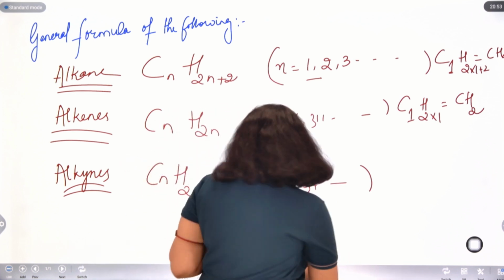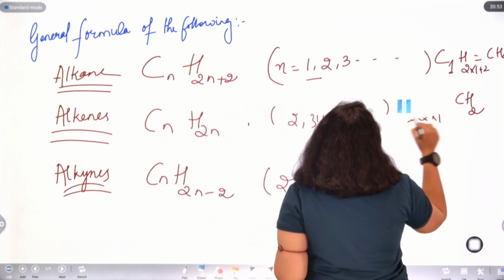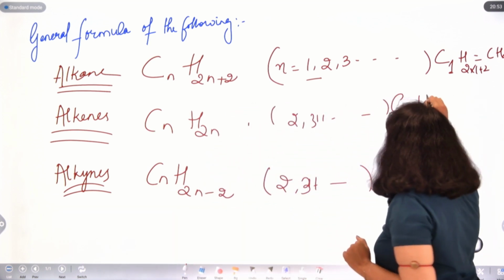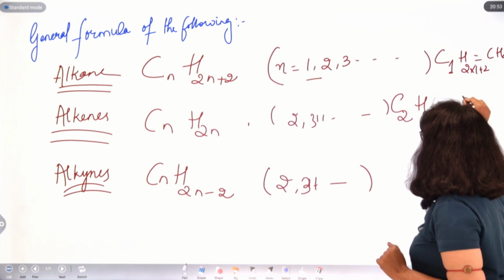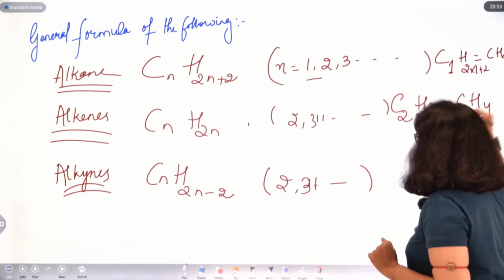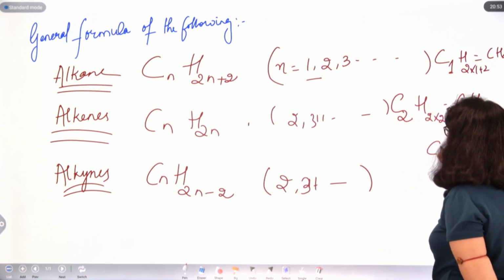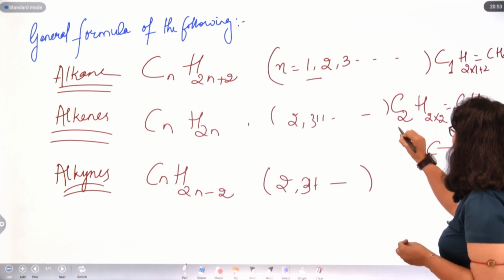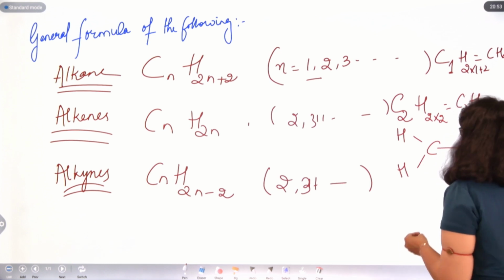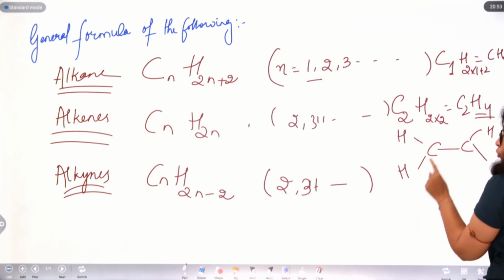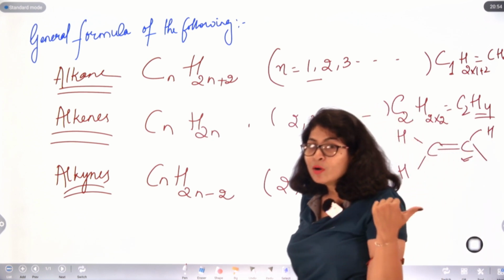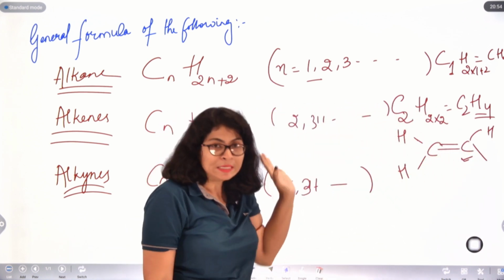So here, if I put the value of N as 2, C2H2 into 2, what I get is C2H4. How will it be formed? Carbon, carbon. First we draw the bare minimum, 1 bond between the carbons. H4, equally distributed, 2 to this carbon, 2 to this carbon. Now for this carbon, how many bonds are satisfied? 1, 2, 3. It still has 1 unpaired electron, and the same goes for this carbon also. So they will form 1 bond among themselves. This is the formation of a double bond. Hence they fall into the category of alkenes.